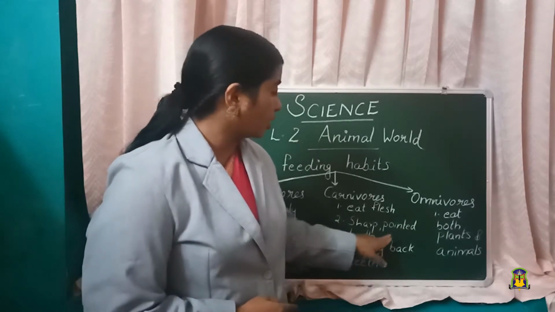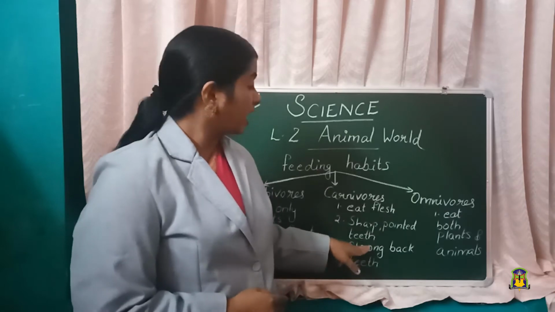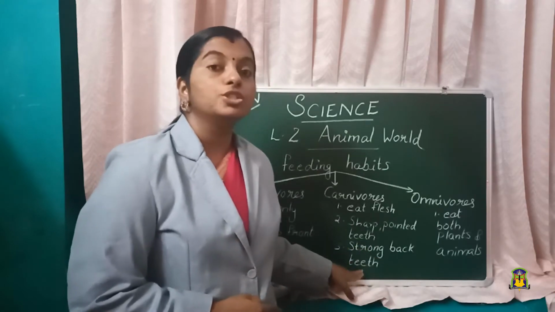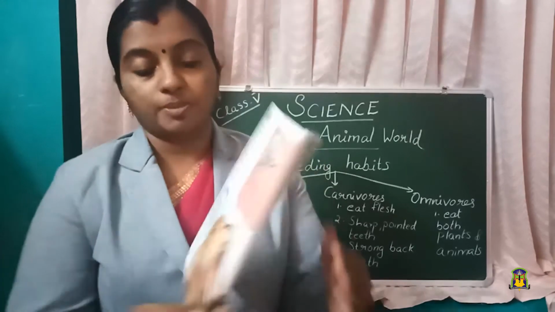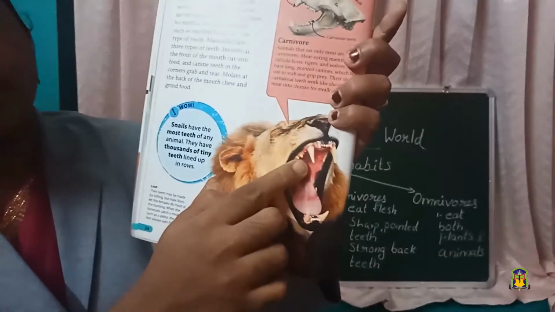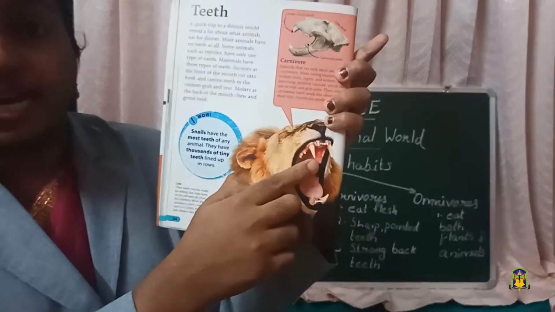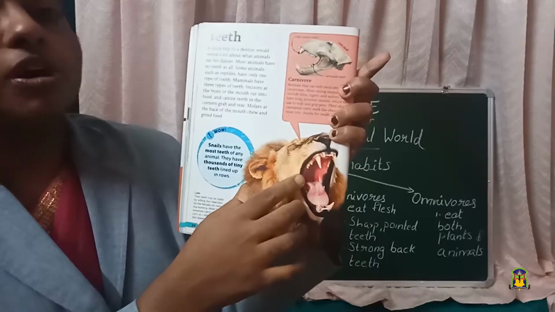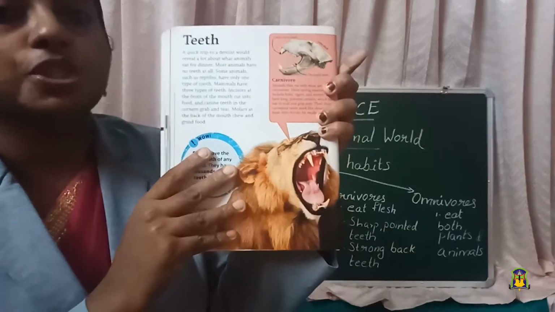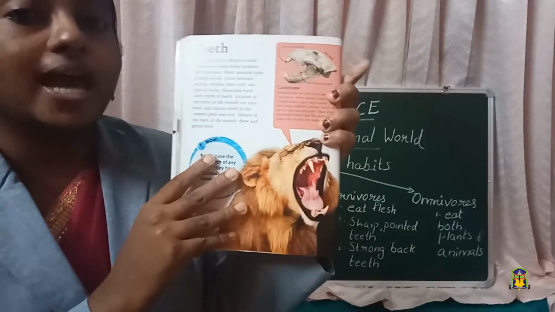They have sharp pointed teeth to cut and tear the flesh, and they have strong back teeth to chew the flesh. I will show you the picture of a lion. See, look at the teeth. How is it? It is sharp and pointed teeth. It helps it to cut and tear the flesh, and they have strong back teeth which help them to chew the flesh of the smaller animals.